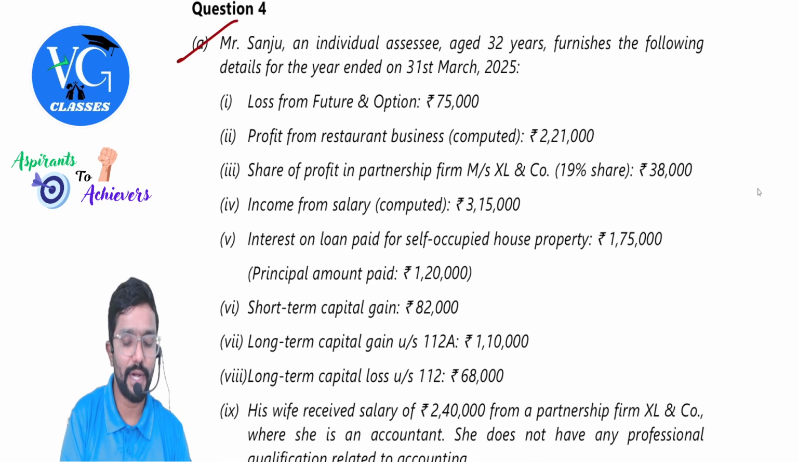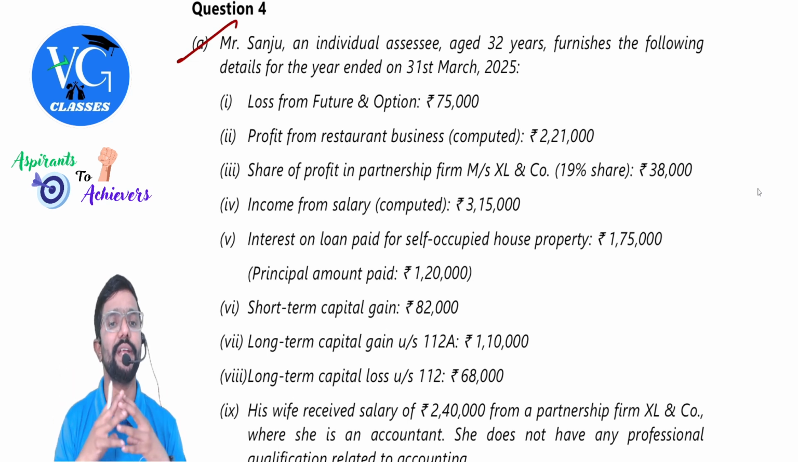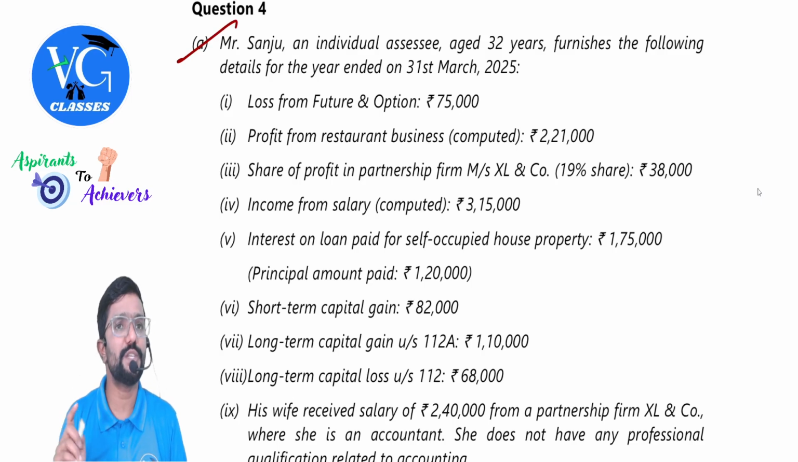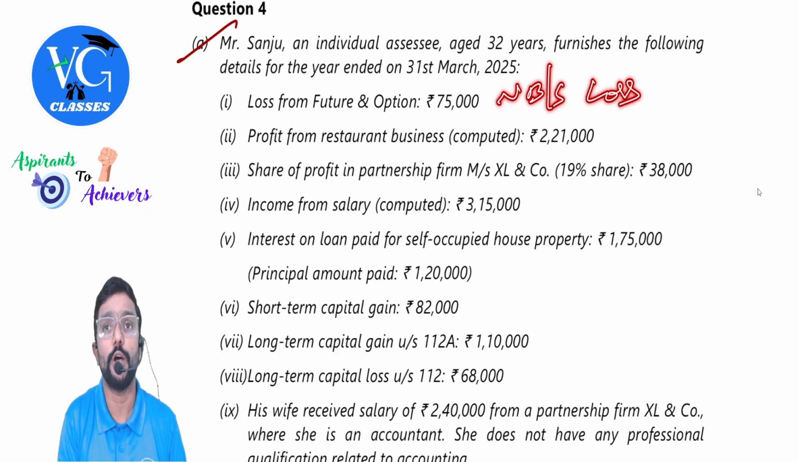Next, question number 4 under that A. Mr. Sanju, an individual aged 32 years, furnishes the following details for the year ended on 31st March 2025. Loss from futures and options 75,000. Guys, futures and options is not speculation. It comes under derivatives. Derivative is not a speculation. So it is a normal business loss. Please be careful. This is a normal business loss and not a speculation business loss.